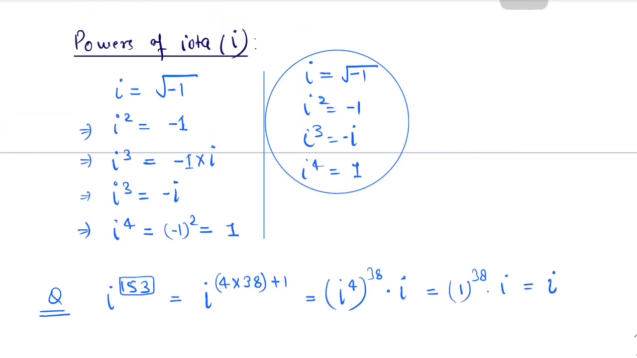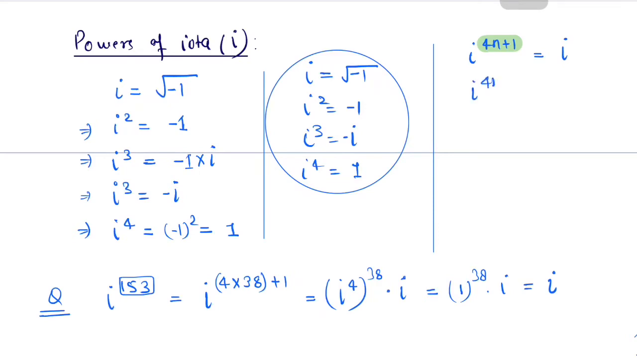So for larger powers, we can divide that power by 4 and see what the remainder is. Iota to the power of any number that is of the form 4n plus 1, where 4n plus 1 represents a number which when divided by 4 gives us the remainder 1, will be simply iota, because it can be written as iota to the power 4 whole to the power n into iota. This part becomes 1 and the remaining iota will be there.